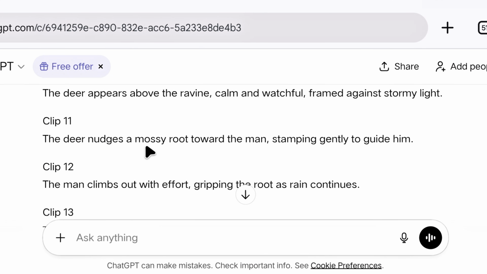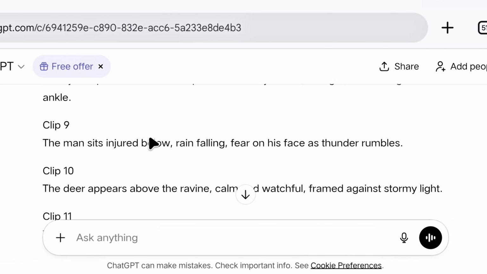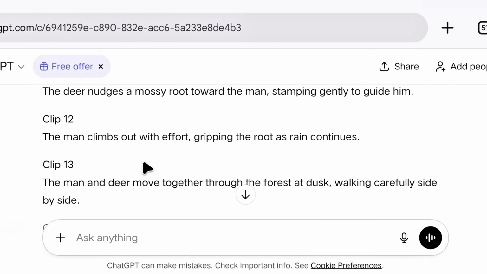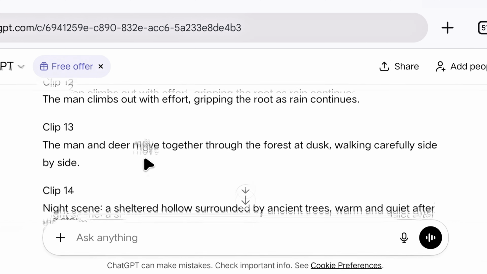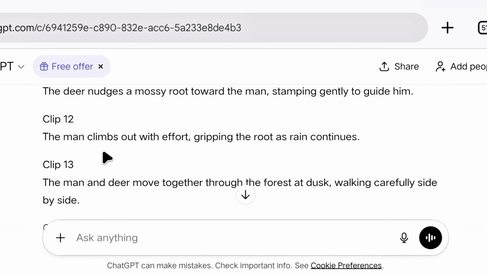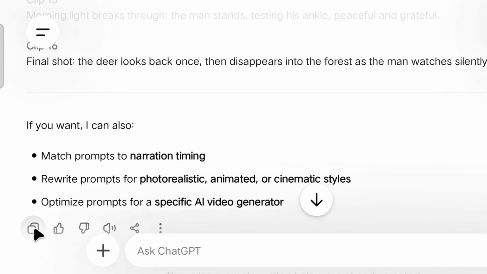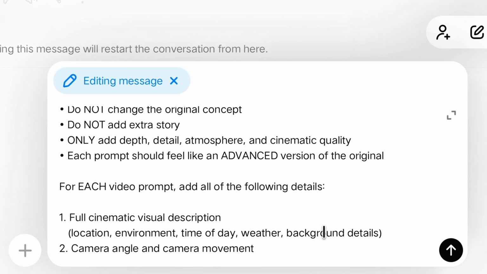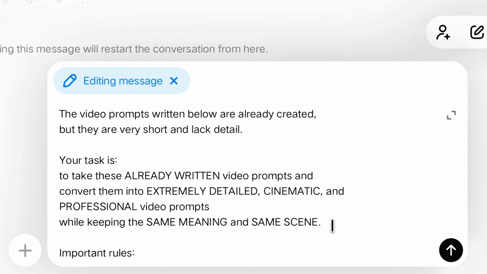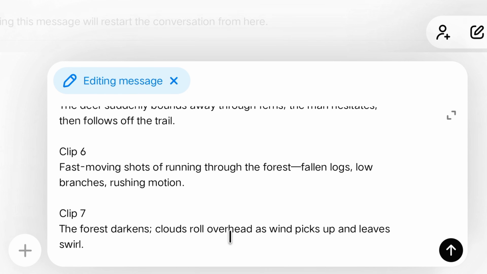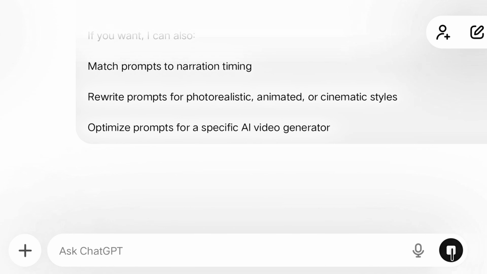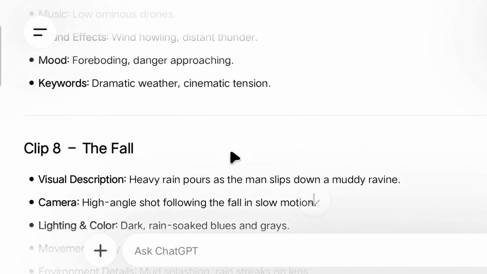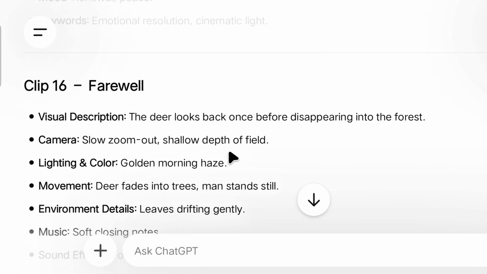The prompts are only up to 2 lines, and if we generate videos using these prompts, then our videos will not be generated in good quality, and a good video will not be created. So now we will click here and copy all these prompts, and we are going to give ChatGPT a master prompt. This prompt here is a master prompt. After pasting it, below we will paste all those prompts and press enter. Then all our 16 prompts will become completely professional level, with good details and good camera angles.